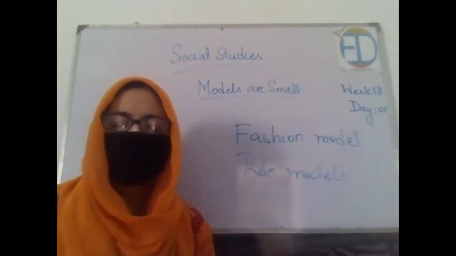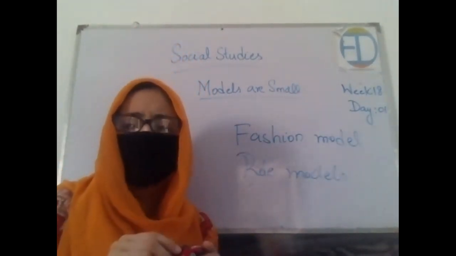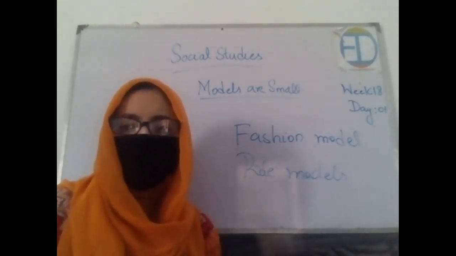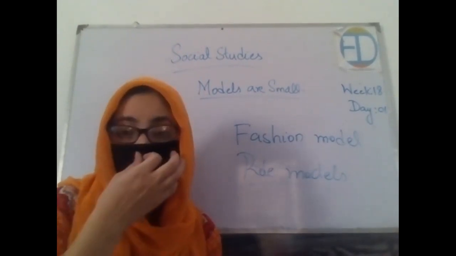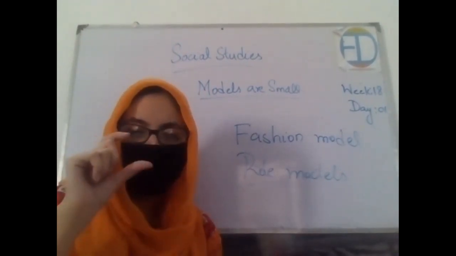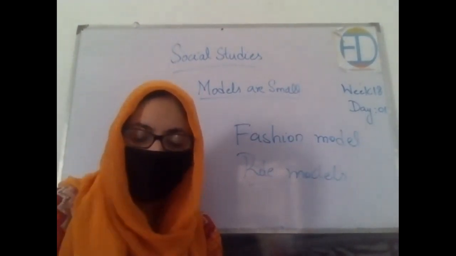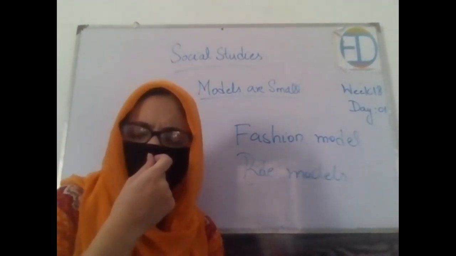Similarly, other than cars, if you talk about other toys, for girls there is this kitchen set with small pots and small spoons, right, with which they cook.